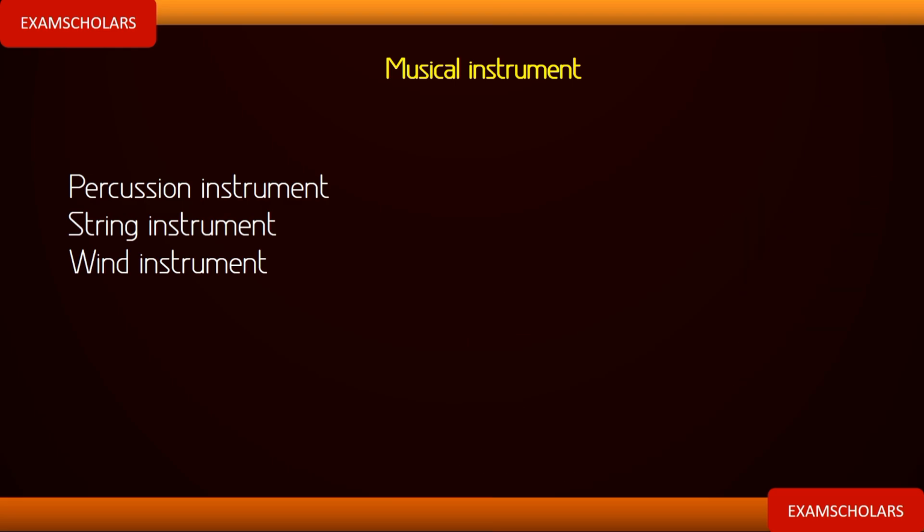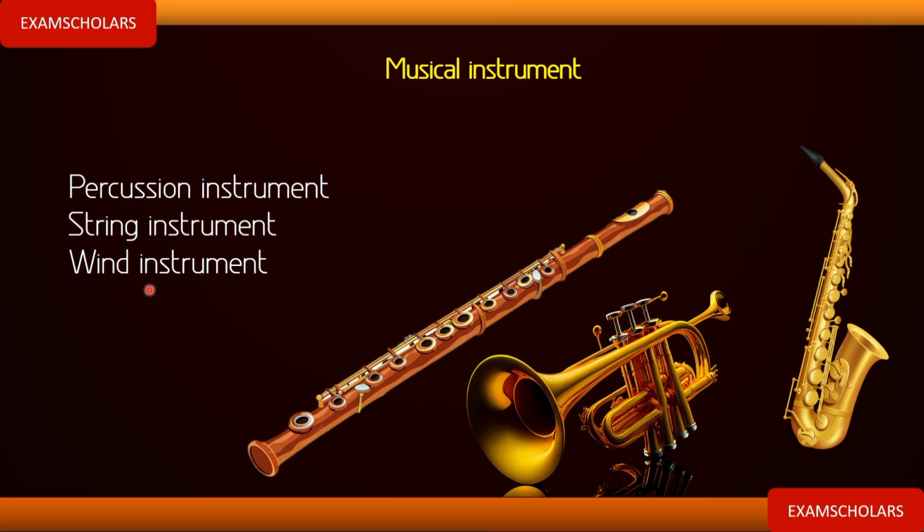Now we also have a wind instrument. For you to operate them, you just blow here. For a string instrument, you play the string, strike the string. For this one, you beat it. For this one, you strike the string. For this one, you blow it, you blow inside it. Examples: trumpet, saxophone, flute, recorder.